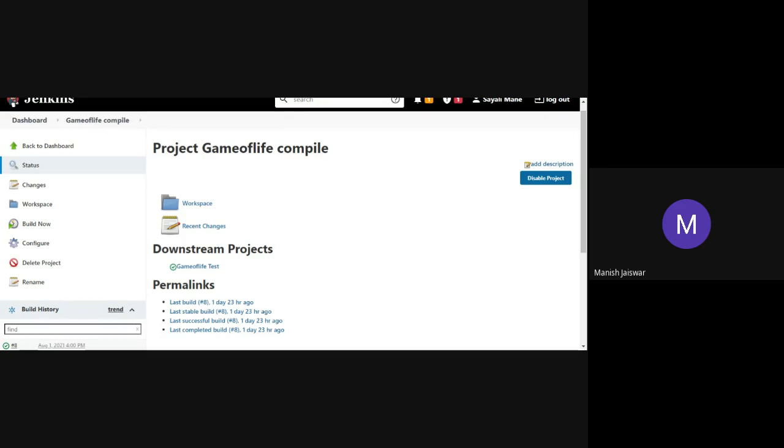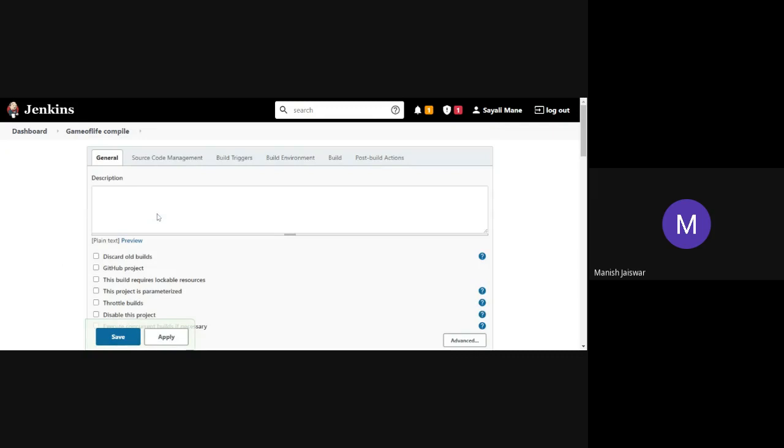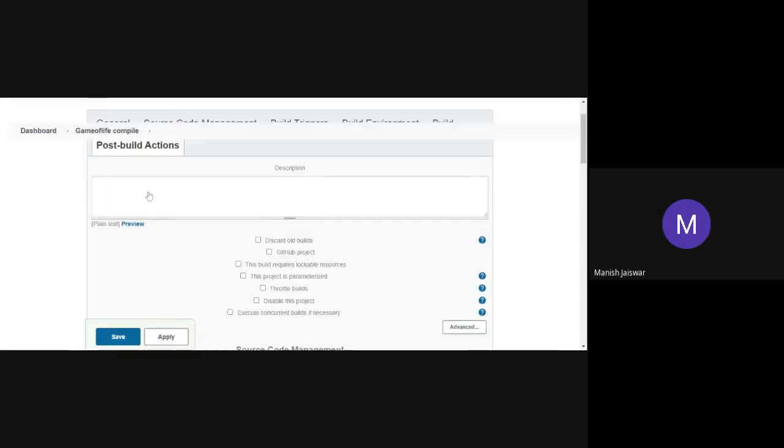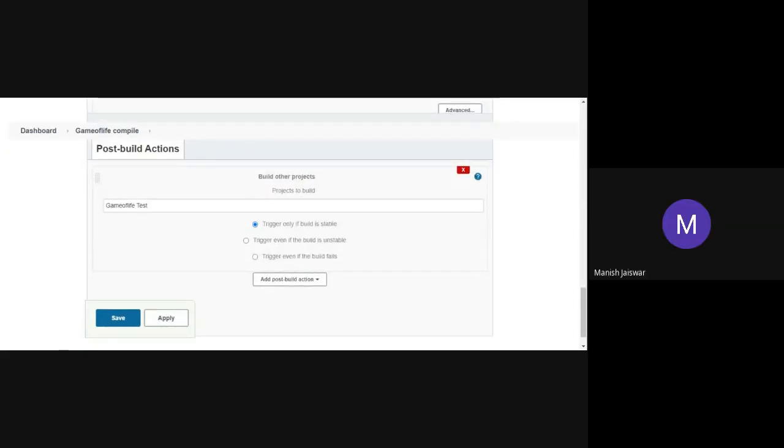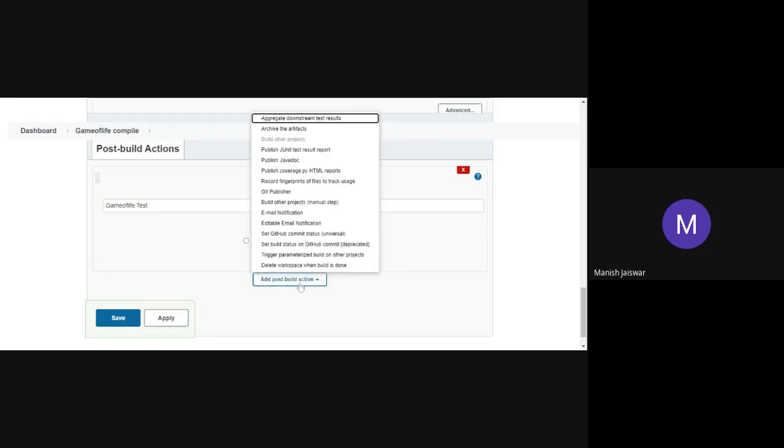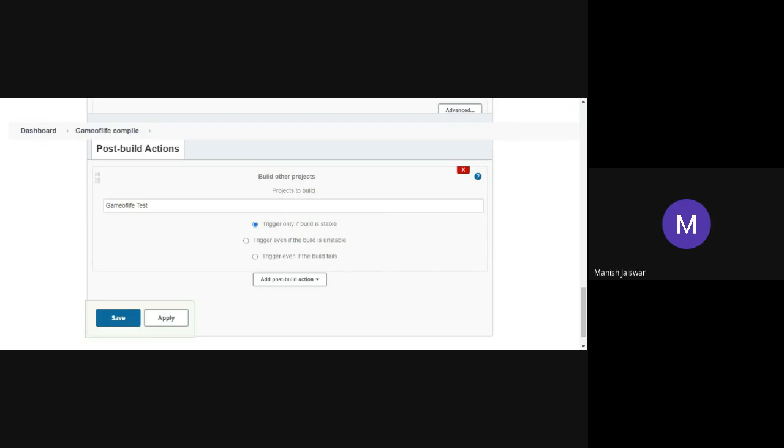Can you repeat it once again? After doing configuration, in post build action, I selected build other projects, gave the project name, and trigger only if build is stable.